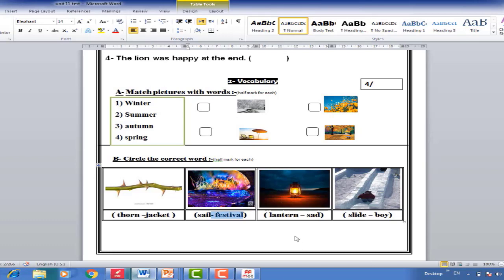Next one, what's this picture? This is lantern. Next one, what's this picture? This is slide. Ice slide.